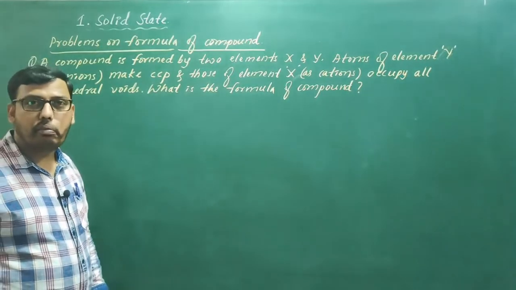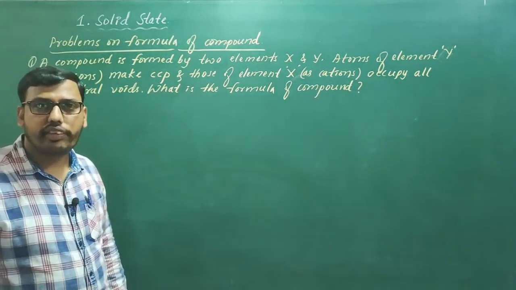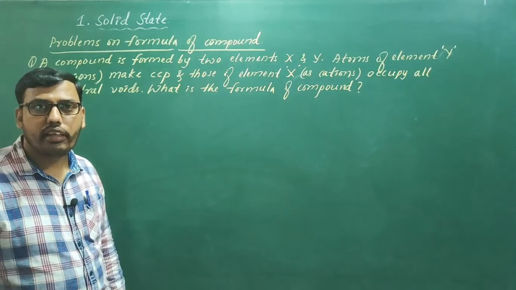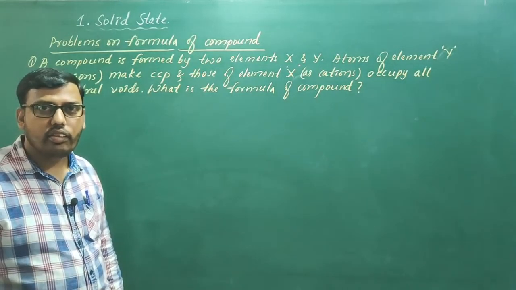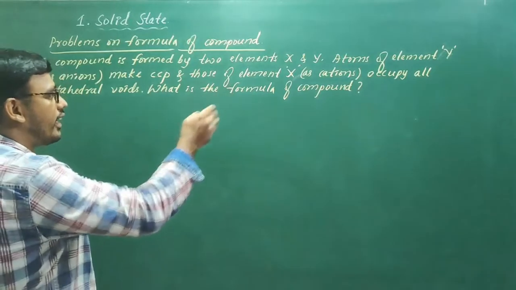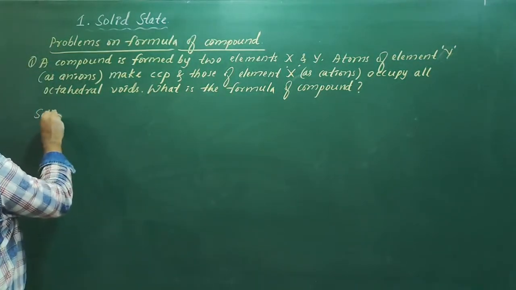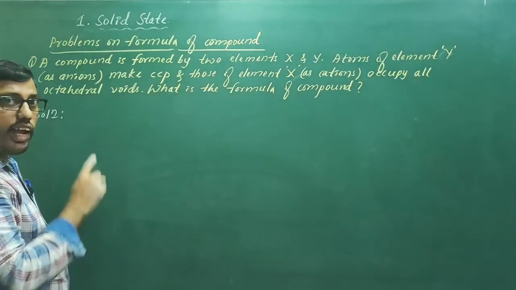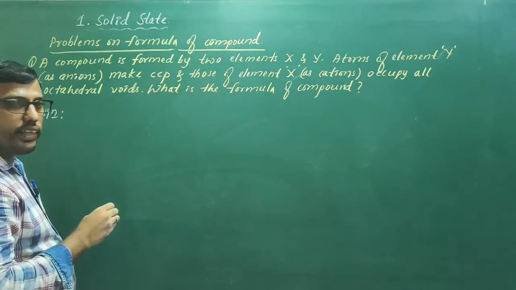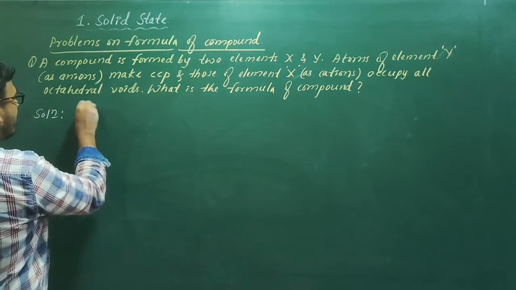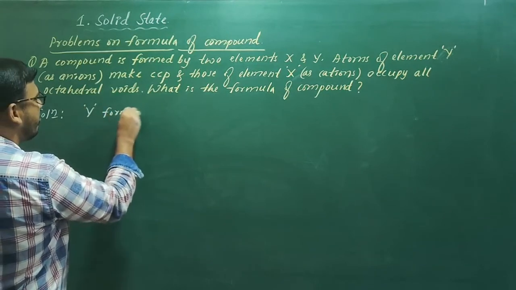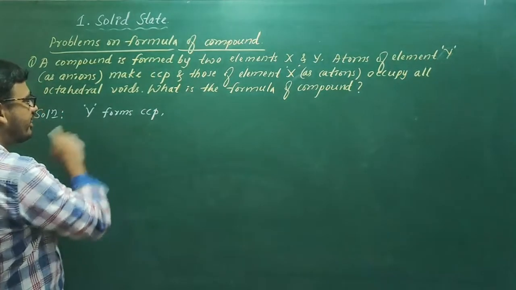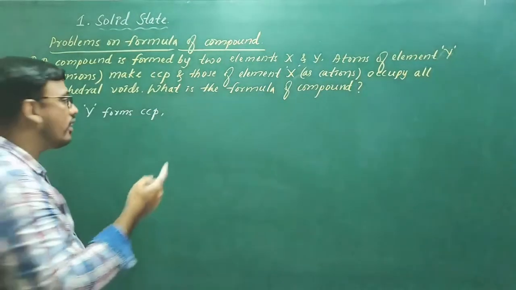This is a very simple problem. Such problems may be asked for 2 marks in PUC examinations, and these types of problems also appear in CET and NEET exams. Atoms of element Y as anions make a CCP lattice. So Y forms CCP. Then what is the number of Y? As it is forming CCP, the number of atoms of Y will be 4.